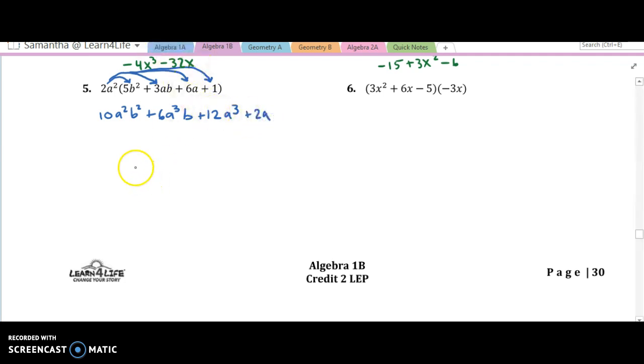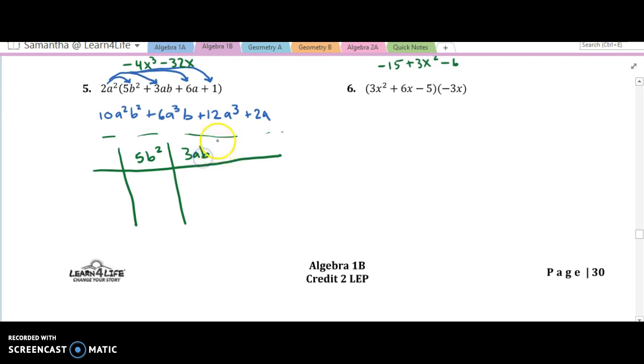So now let's see what that looks like in the table. So I have 5b squared, 3ab, 6a, and 1. And I'm going to multiply each of those by 2a squared. So 2a squared times 5b squared, that's 10a squared b squared. 2a squared times 3ab, 2 times 3 is 6, and then a squared times a, that's a to the third, and then I only have 1b.